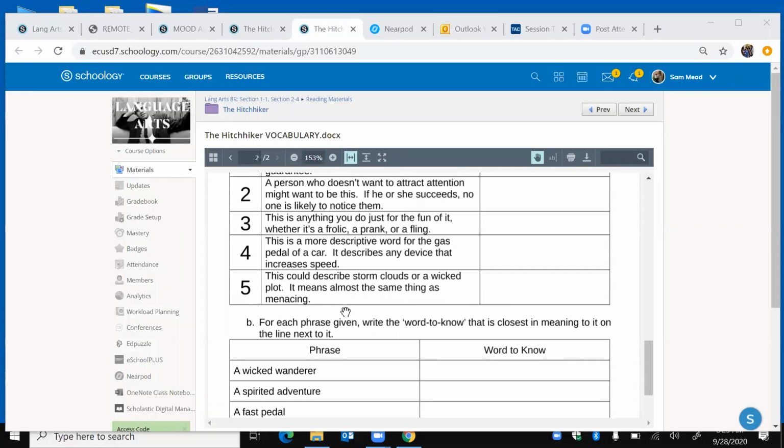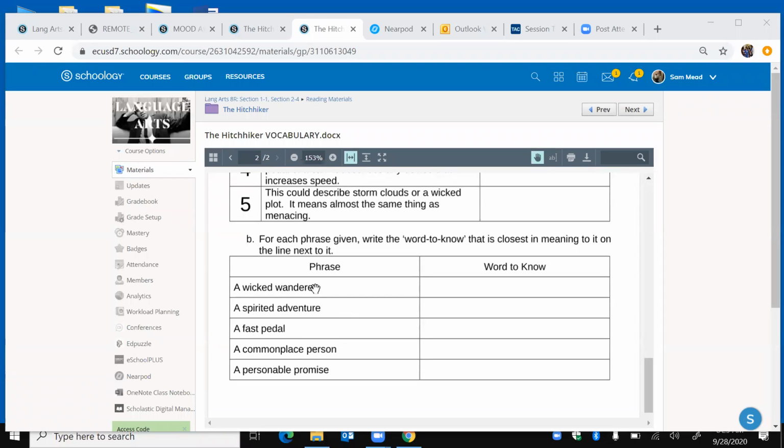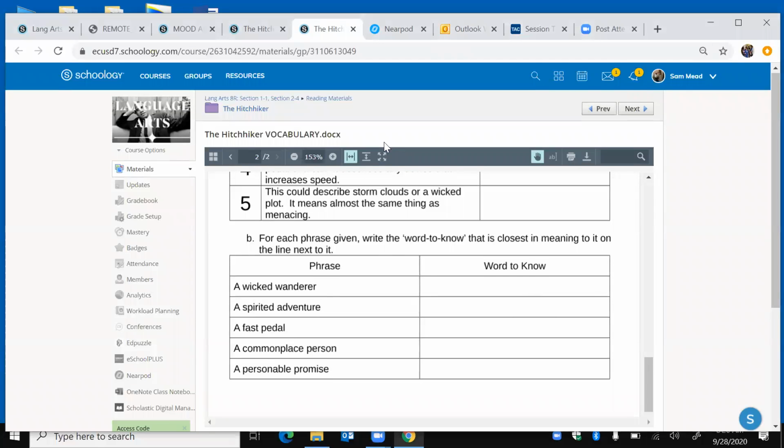And then same thing here. This might be kind of tricky. They give you guys a phrase that goes with that word. And then whatever the word to know is, just type it in there and then submit that by tomorrow if you get it done. But yeah, that should be it for today. I think we should be good.